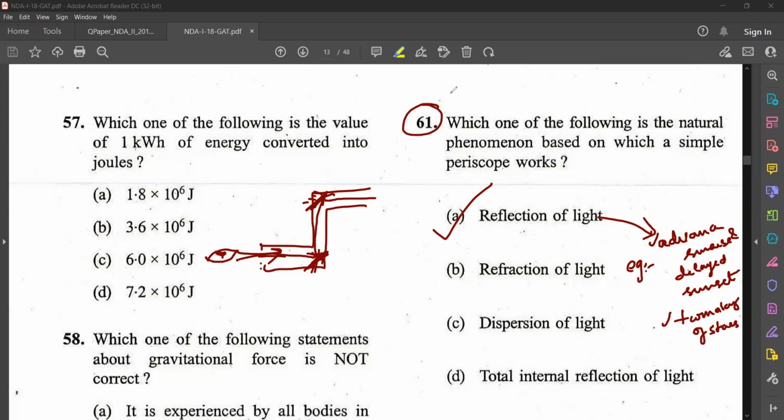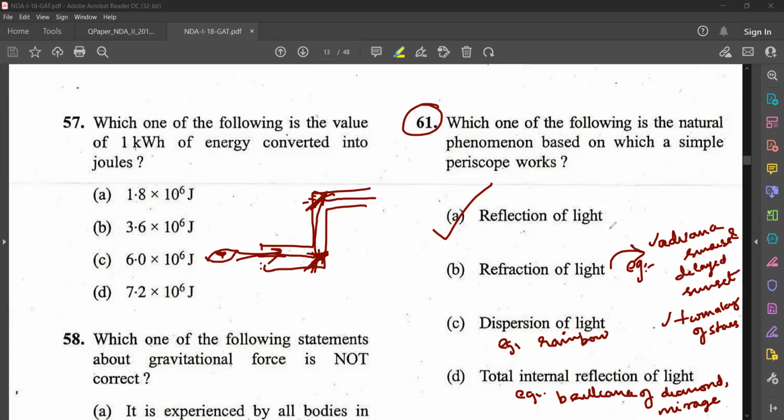Those are, sorry, not reflection, refraction. Advanced sunrise and delayed sunset, example for refraction. Twinkling of stars, example for refraction. Then dispersion, example rainbow. Total internal reflection, example brilliance of diamond. Mirage, etc. are examples for total internal reflection.